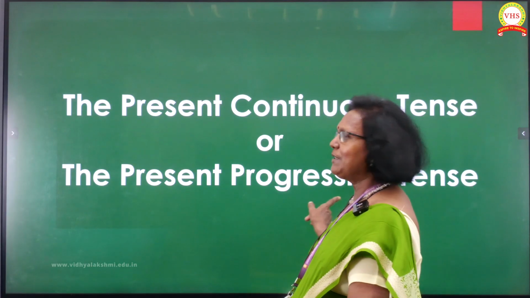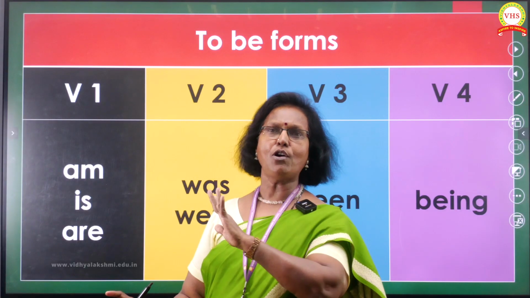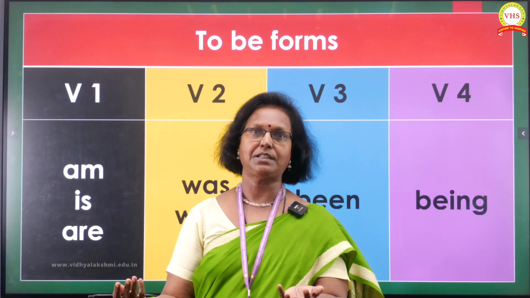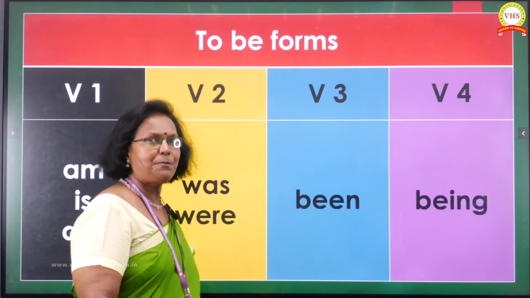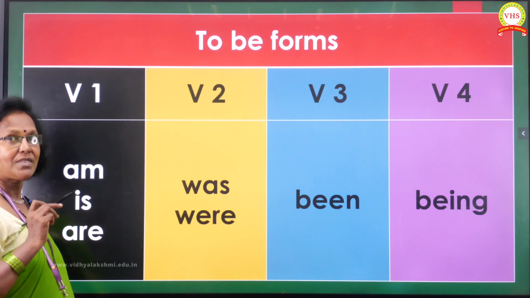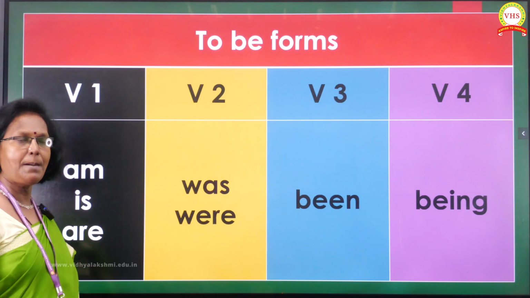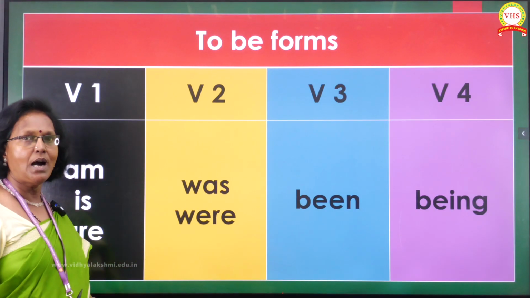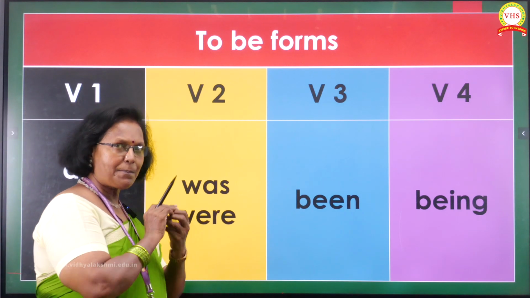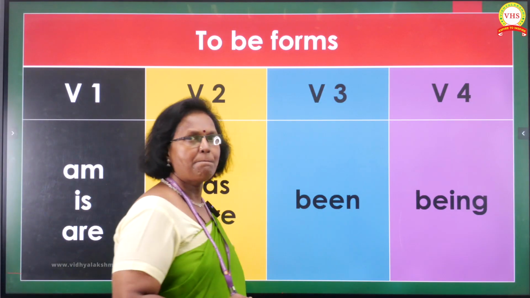And here we go. When it comes to the present continuous, actually there are just three. The fourth one that I wrote in the continuous form, being, because some of them nowadays are using it. So what's the first one? When it comes to the present continuous, remember the to be form is with am, is and are. When it is in the V2 form, that is the past tense form, we get was or were. Pronounce it as were. And the third one is been. Do not pronounce it long, been. No, it's been. And the fourth one is being.